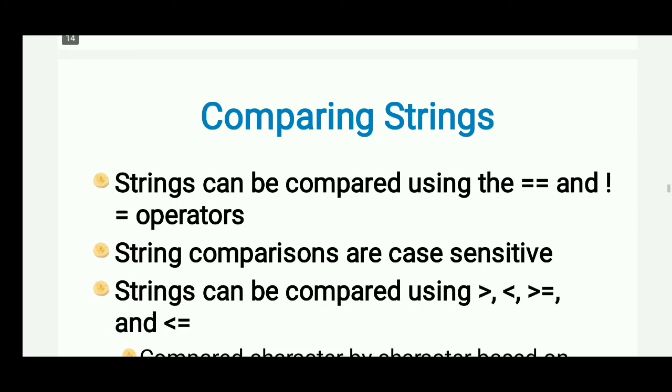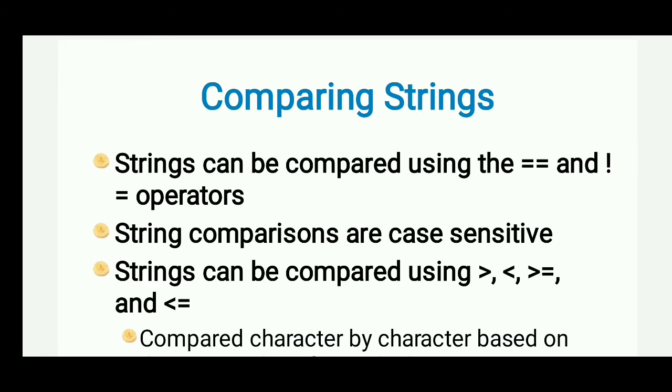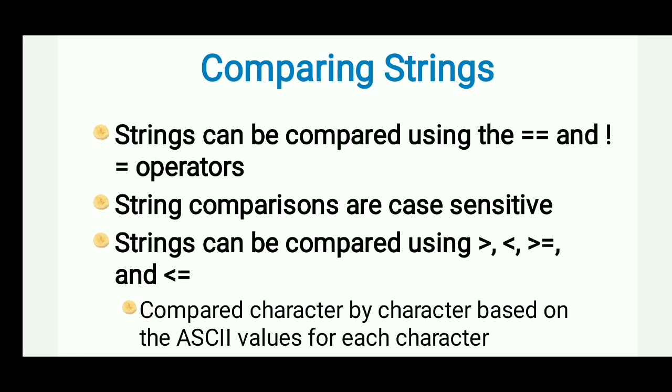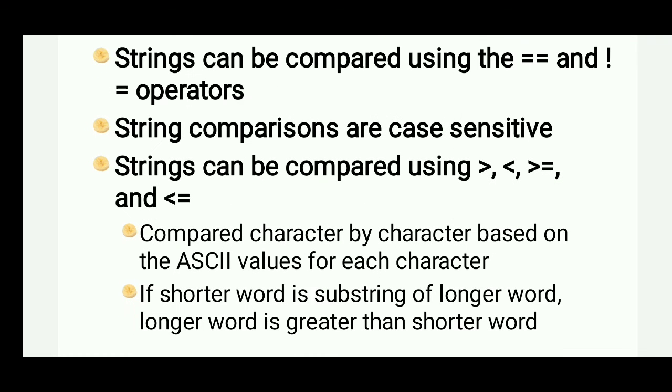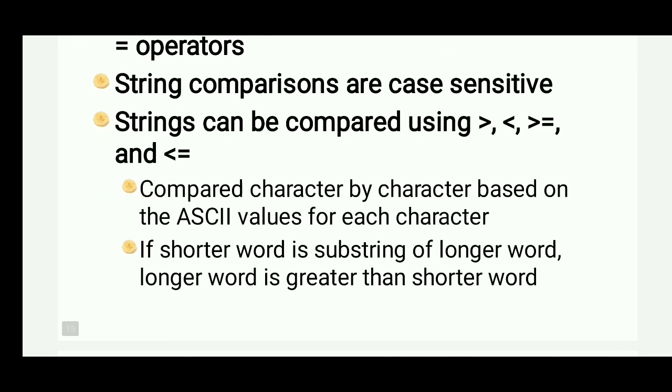Next one is comparing strings. Strings can be compared using the double equal to symbol and the not equal to symbol. String comparisons are case sensitive. Strings can also be compared using less than, greater than, less than or equal to, greater than or equal to. They are compared character by character based on the ASCII value of each character. If a shorter word is a substring of a longer word, the longer word is greater than the shorter word.